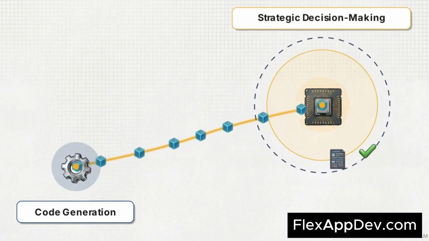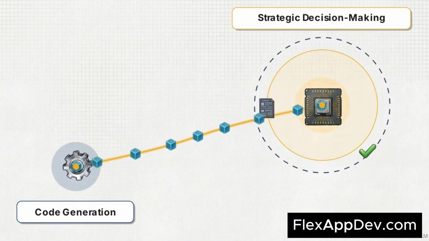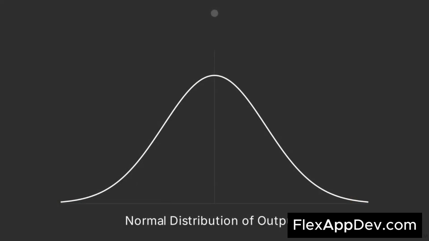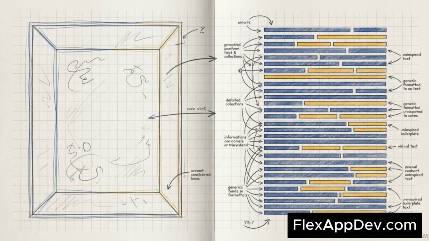Move past simple code generation and into the realm of deterministic strategic decision-making. Standard command line agent tools and chat interfaces fail at complex problem-solving. A single open-ended prompt window lacks the rigidity required to force an AI model to evaluate competing priorities over time. Relying on these out-of-the-box platforms traps engineers in a normal distribution of average AI outputs. When the system has no structural constraints, it generates the most statistically likely generic response.